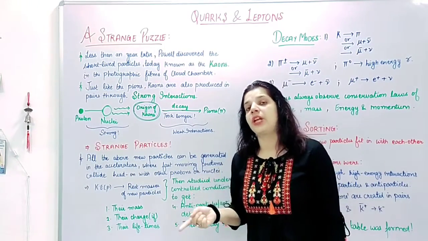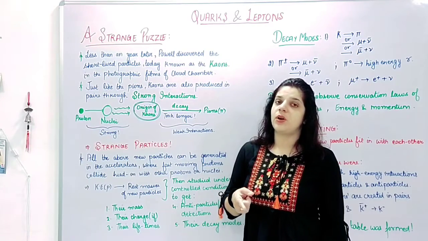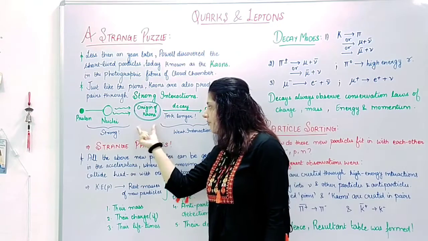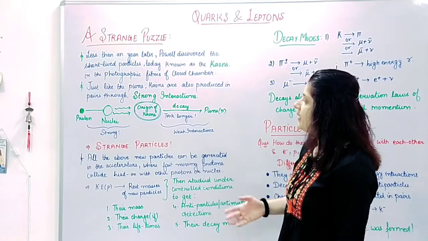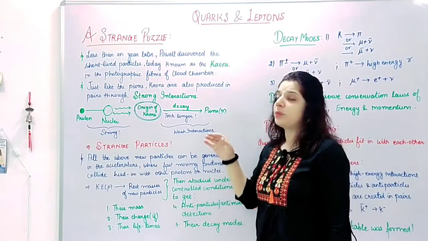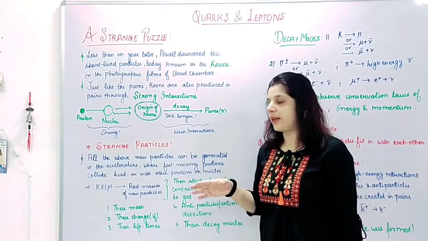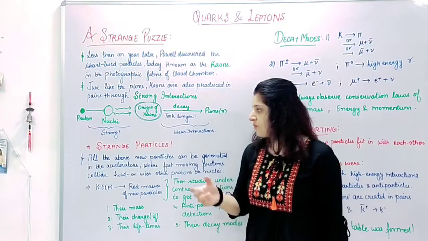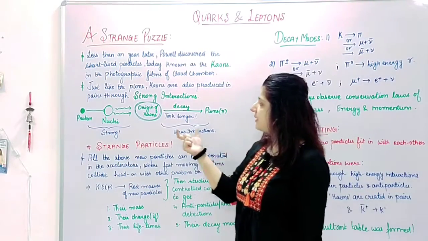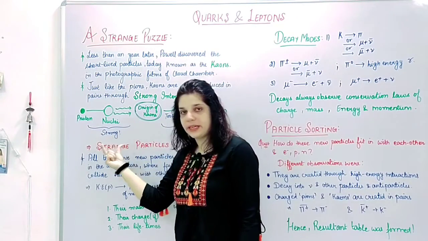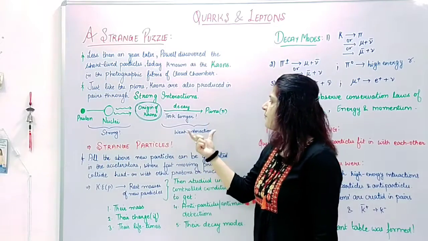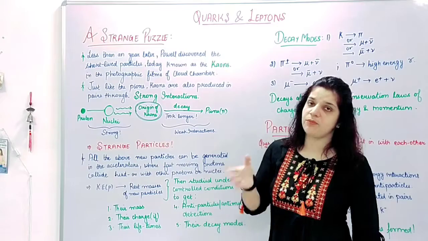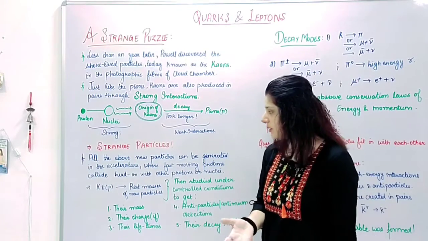Ideally they should decay in a similar or comparable time, but the observation was that after the kaons were created, they decayed to pions, but comparatively they took a longer time and they decayed through the weak interactions. So this was a strange behavior: the same particle is getting created by strong interactions, whereas it decays through weak interactions, and hence we named kaons strange particles.